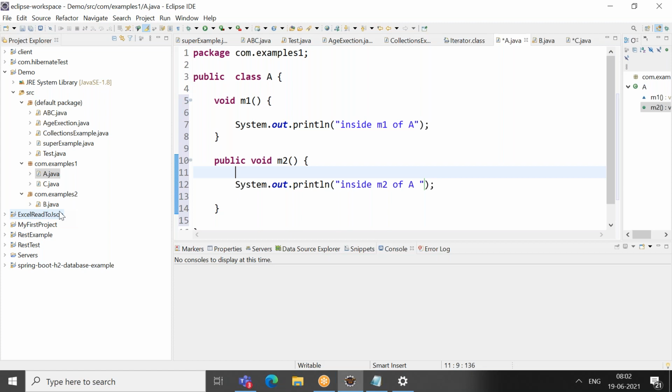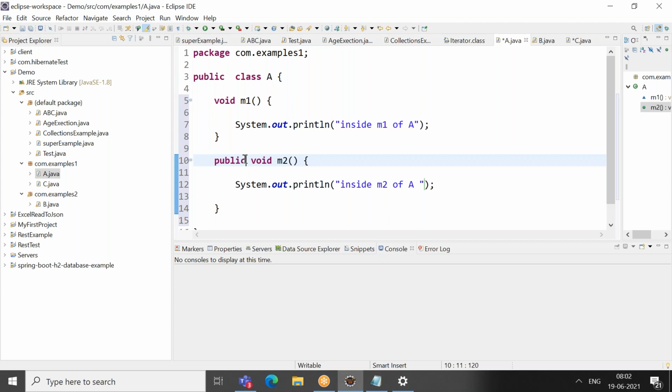Okay, so class B is within the package of A or outside the package of A? Outside the package of A. It is in the example2 package. But here M1 is which method? If I'm not writing anything, it is default, right? M2 is public. So what we have seen for a class: if it is default, can we access that class outside the package?